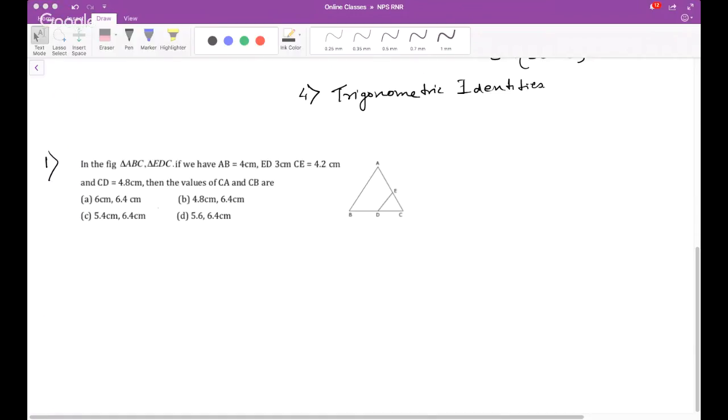Do you understand the question? So solve quickly and tell me the answer. You can post your answer in the comment section.